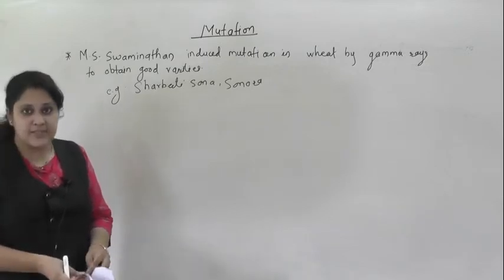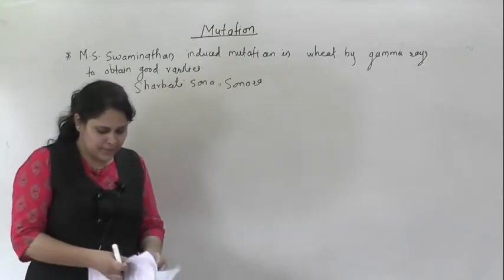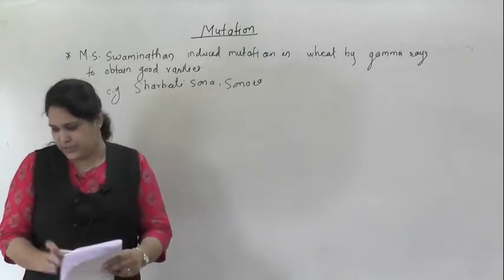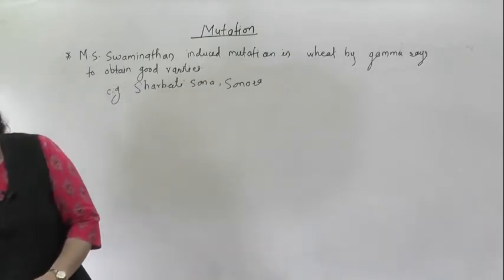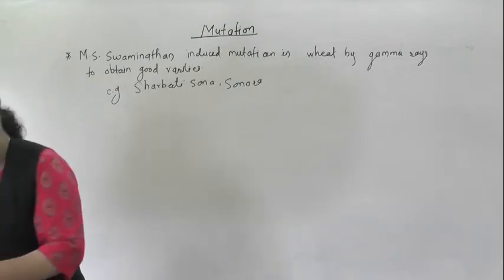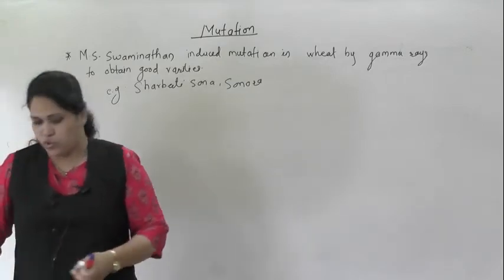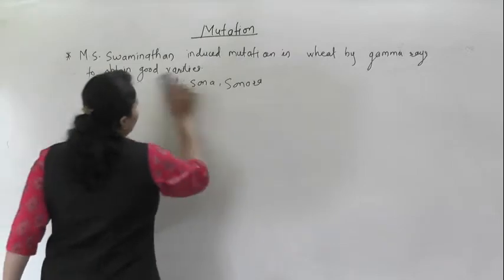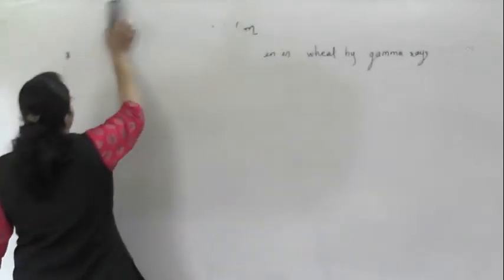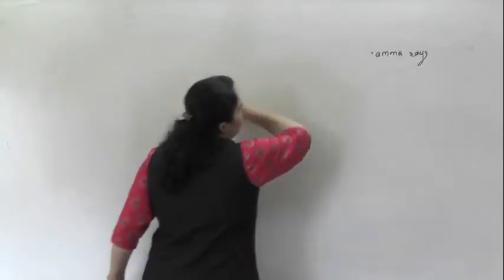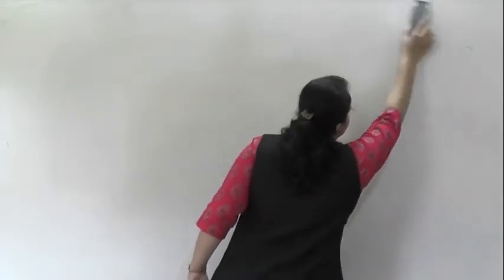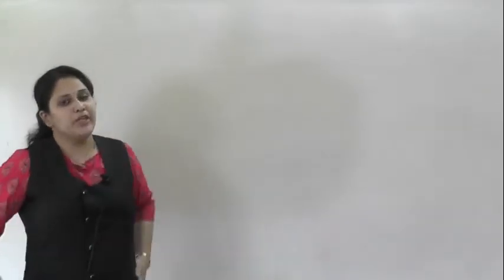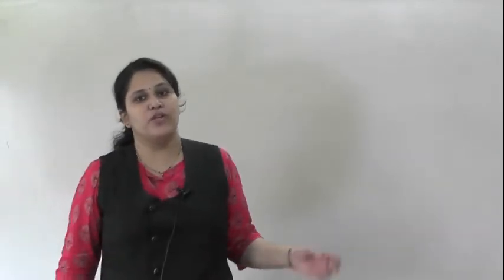Now after this we'll start the actual part, that is the types of mutations. Okay, very important part, types of mutations. Fine. So without wasting time, now let's start the types of mutations. So as I told you, mutation is any type of damage which is caused to either DNA or to the chromosome.